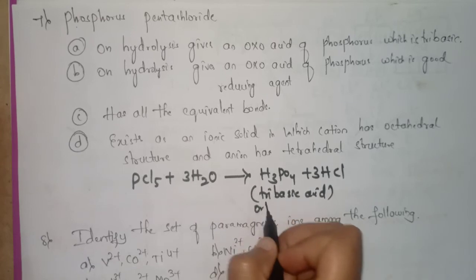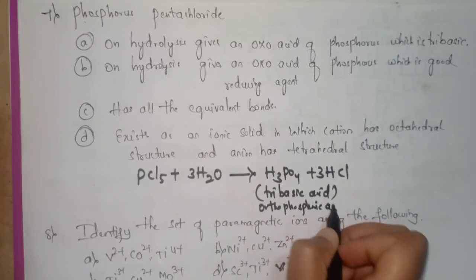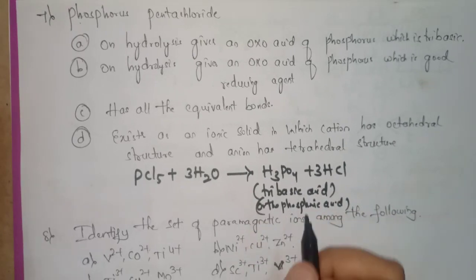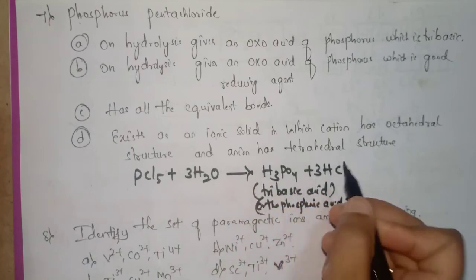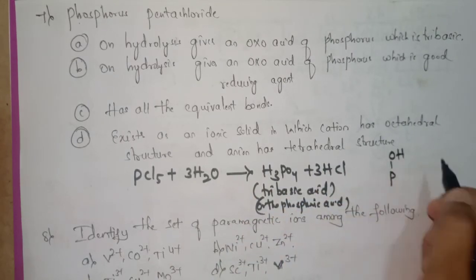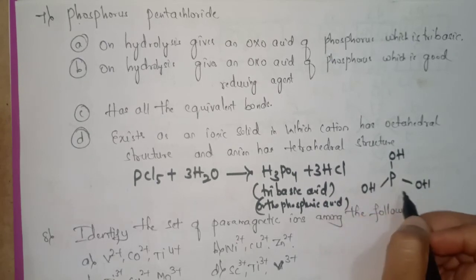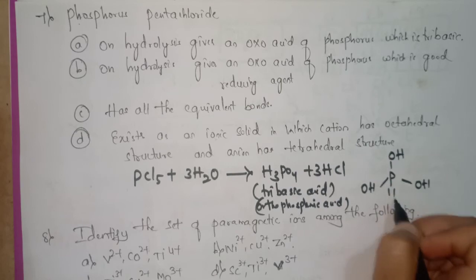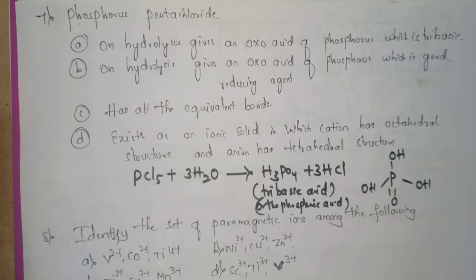We already know that it is orthophosphoric acid. So now see here, this H3PO4 is having the structure like this. I will write the structure here. See here, it is OH, OH, OH, and a double bond O. So here 3 OH groups are present. So it is a tribasic acid.